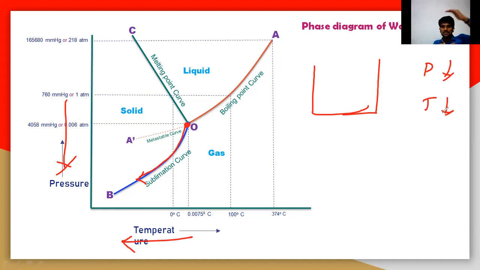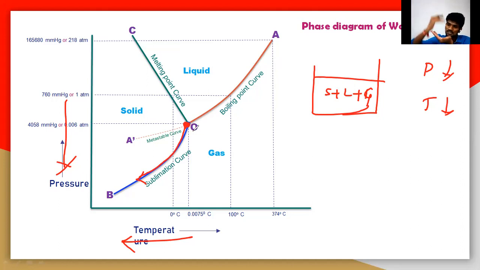At a particular point O, the system has all three phases: solid, liquid and gaseous. So what happens first when you decrease the pressure and the temperature? Let us take the temperature first.